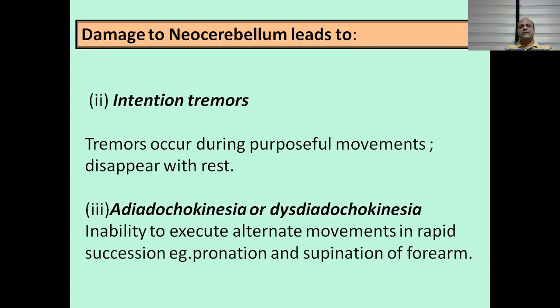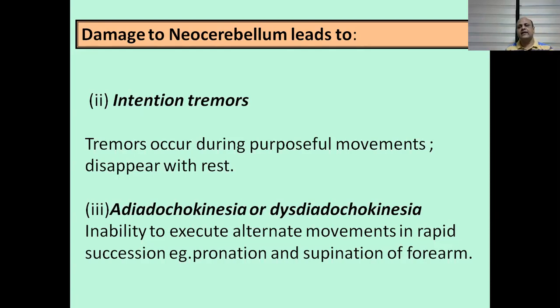So other than dysmetria is intention tremor. Intention tremor is when you want to do a particular function, then there is action, then there are tremors. For example, if I keep my hand like this, if it keeps on trembling, this is resting tremor, a feature of Parkinsonism. But if the hand is not trembling when I hold it like this, and when I do an action, like when I bring my hand close to the computer, then there is trembling, then this type of tremor is called intention tremor. Intention tremor is tremor during an action.